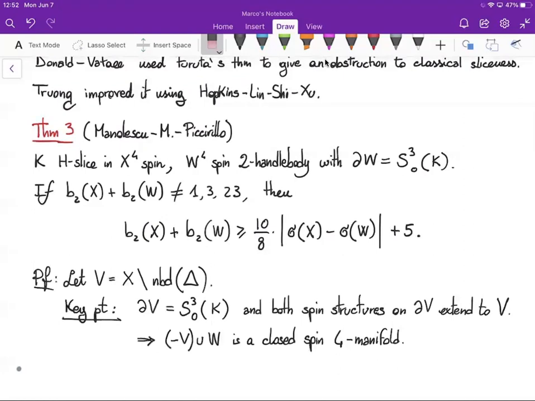This implies that if you take the closed 4-manifold minus V union W, this is actually a spin 4-manifold, because you can start from a spin structure on W. This will restrict to some spin structure on the zero surgery of K, and then you can extend that spin structure also to negative V, because you know that every spin structure on the boundary of V also extends to V. Then you apply Furuta's 10/8 theorem to minus V union W, or better, you apply the improvement by Hopkins, Lin, Shi, and Xu.